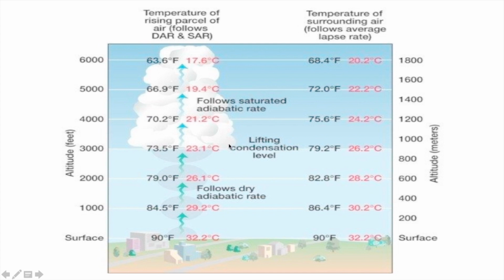Matlab from here cloud will develop and now there is a latent heat of condensation released inside the cloud which makes it less dense than the surrounding, so it will further move up. And here you can see there is a wet adiabatic change. Wet adiabatic change कैसे हुआ? Think of it. This is 1000 meter. This is 1800. Okay. So the difference is how much?